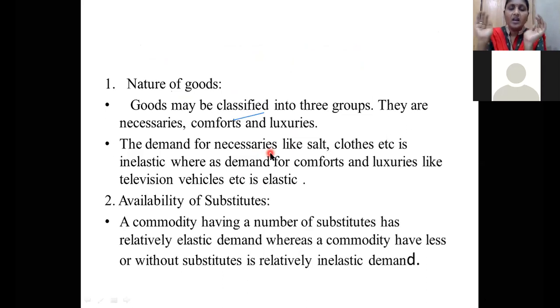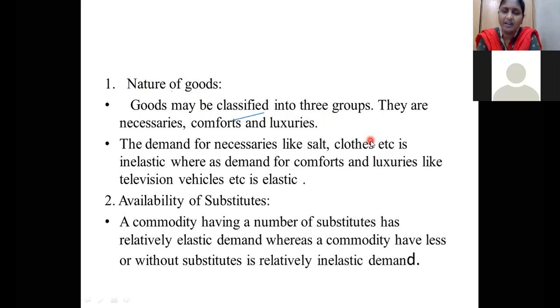See here, what are the factors that affect the price elasticity of demand? Whenever you increase the price of a commodity, for which type of commodity are you increasing the price, and how is the demand going to be affected? Suppose you take the nature of the goods. Goods may be classified into 3 groups: necessaries, comforts and luxuries.